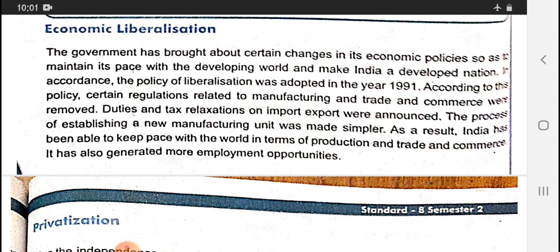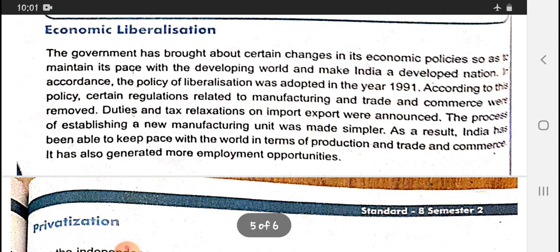The government has brought about certain changes in its economic policies so as to keep pace with the developing world and make India a developed nation. The policy of liberalization was adopted in 1991.